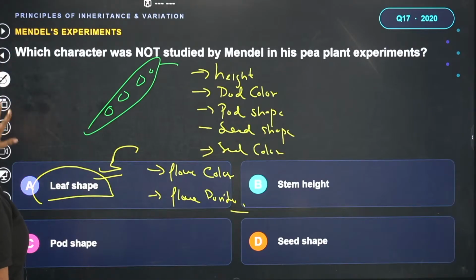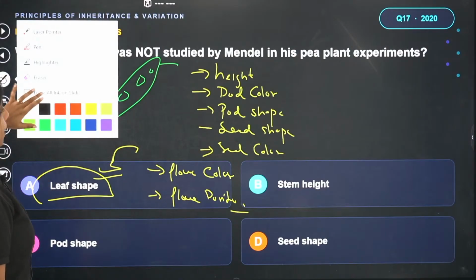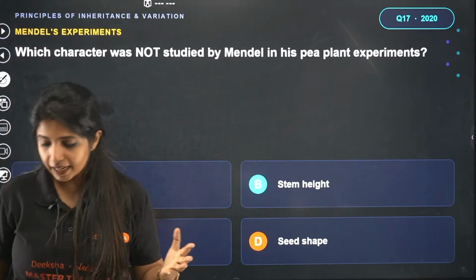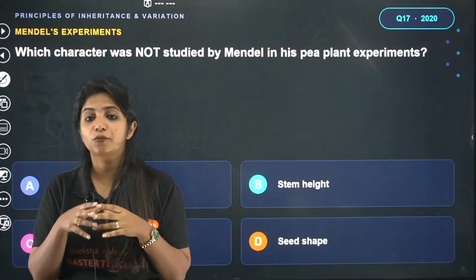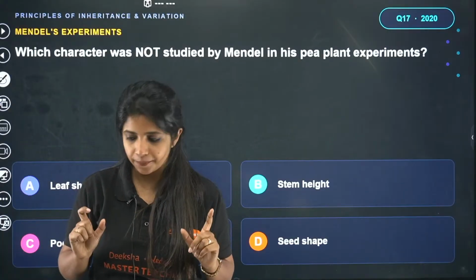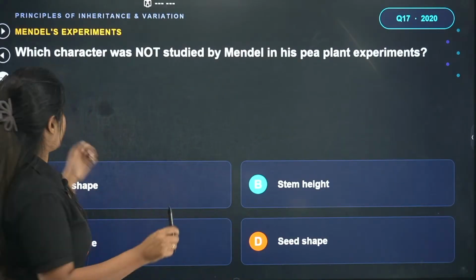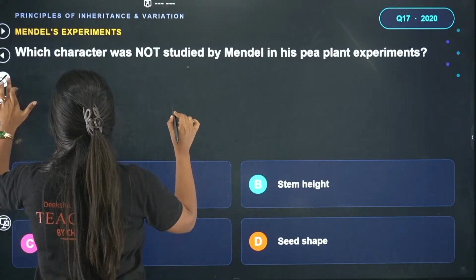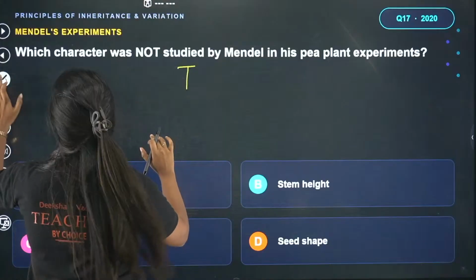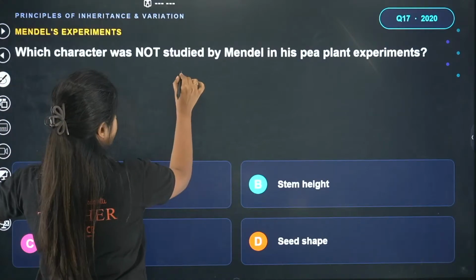Listen to me. So basically what happened is that Mendel went ahead and studied the pea plant because it had very contrasting traits. That means when he spoke about height, just a second. If you're hearing any noises, it's because of rain.